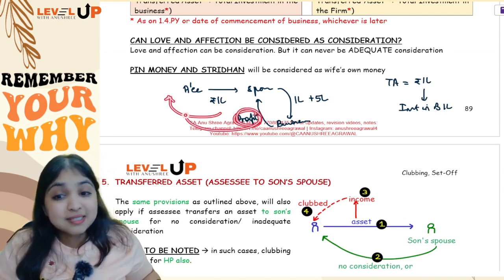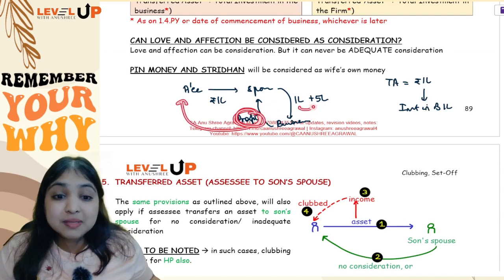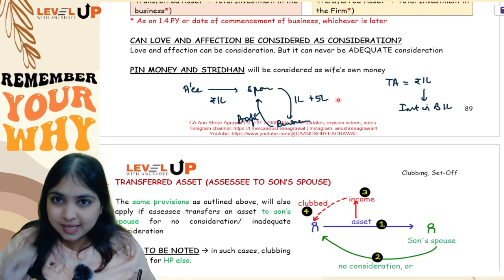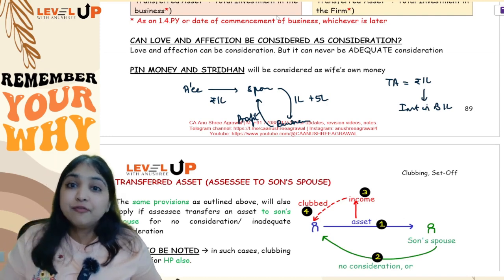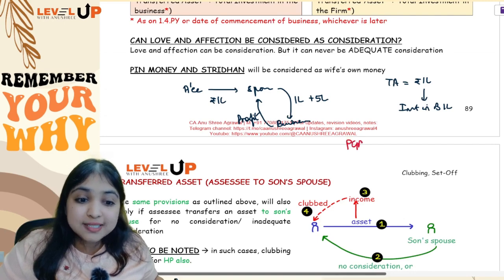But can you club this entire profit with the assessee? No, because this profit is from 6 lakhs investment. So proportionately only you will be able to club with the assessee's income. So this is where a formula comes into the picture. We will have to find from this business what is the PGBP.